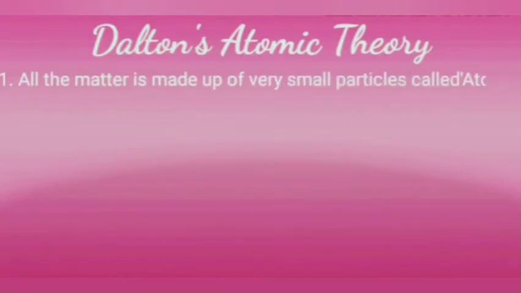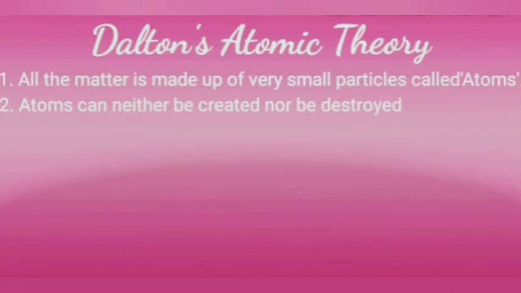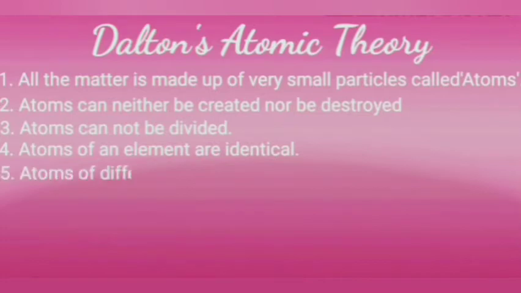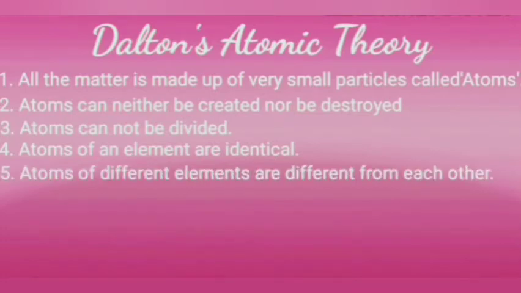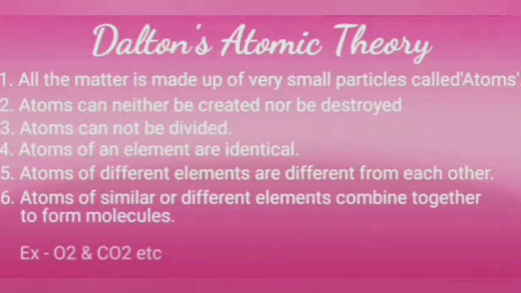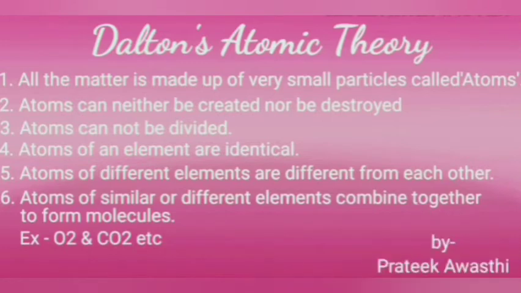The first point: all matter is made up of very small particles called atoms. Second says atoms can neither be created nor be destroyed. Third, atoms cannot be divided further. Fourth, atoms of an element are identical in all aspects. Fifth, atoms of different elements are different from each other in all aspects. And the sixth point says atoms of similar or different elements combine together to form molecules, like oxygen gas molecule and carbon dioxide gas molecule.